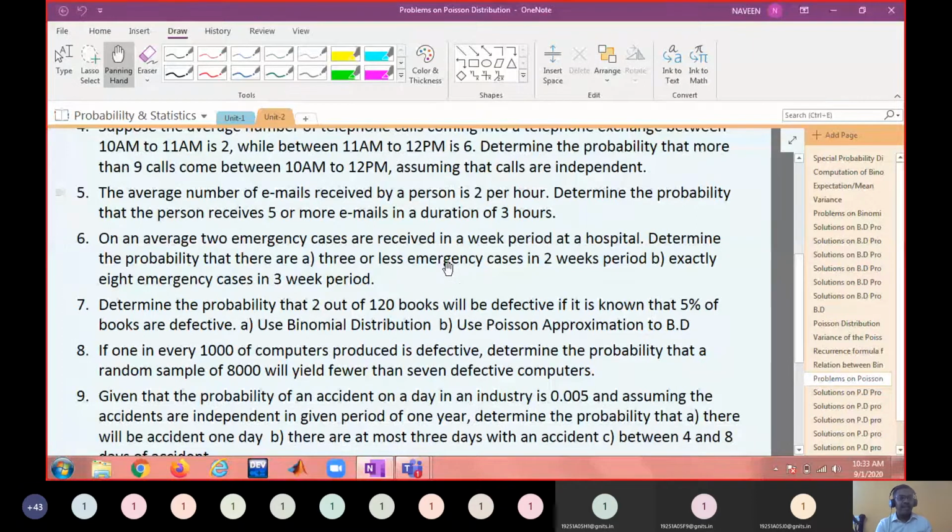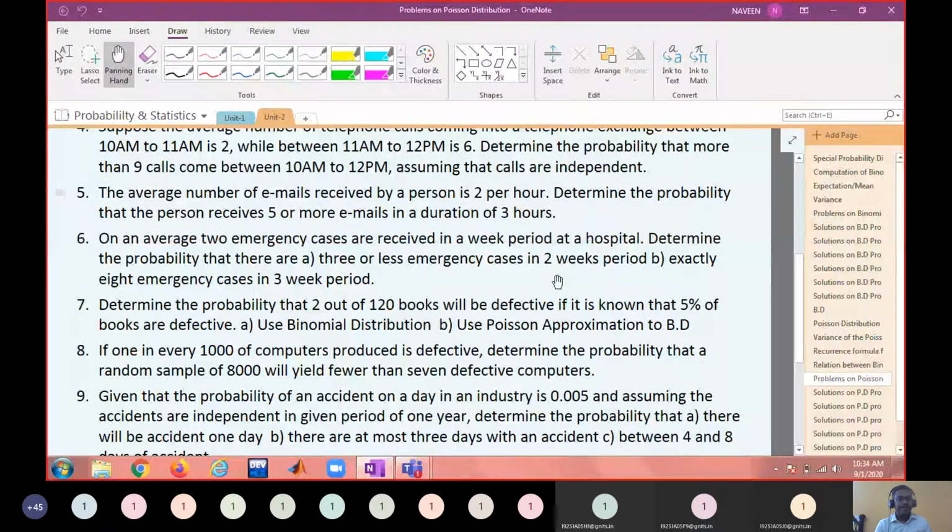Okay, what is your random variable here? X equal to number of emergency cases received in a 2-week period. Do you agree? Because the question is about 2-week period probability. So you have to define the random variable x equal to number of emergency cases received in a 2-week period with lambda equal to how much? Lambda equal to 4.